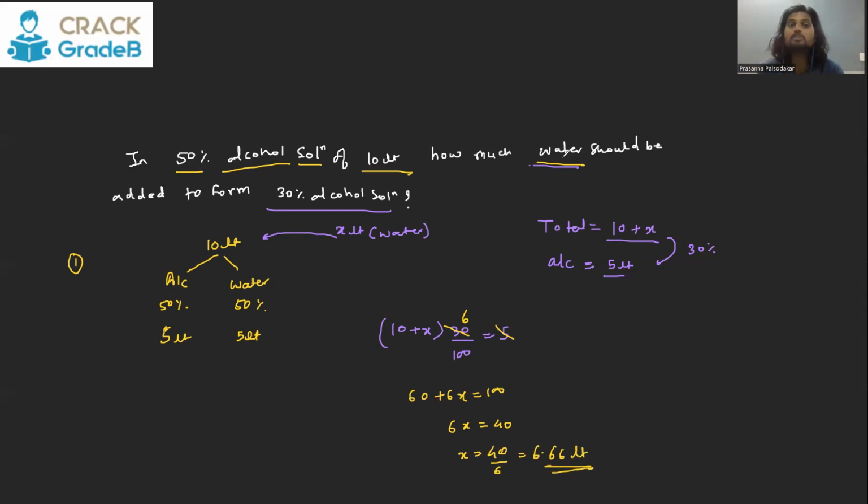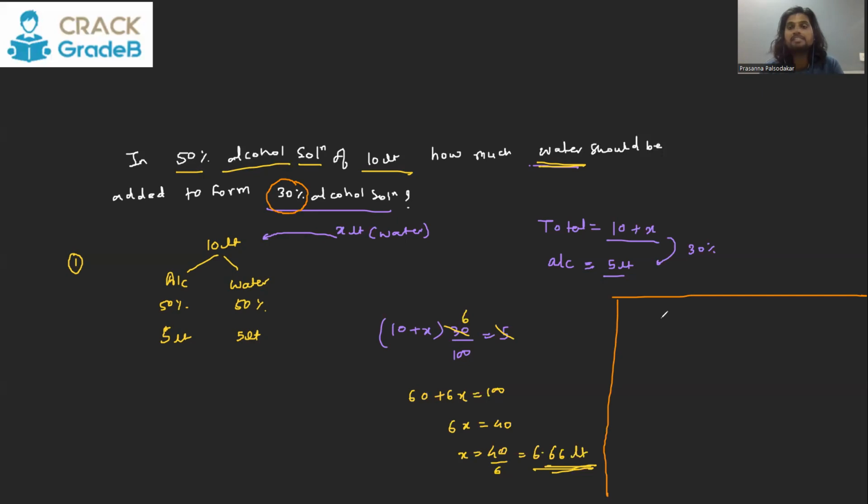So how much water should we be adding? We should add 6.66 liter water. So we can solve it like this, with the general concept. But what we saw in our average session is that these types of questions can be considered alligation questions. Here one portion is bringing its own percentage or concentration, another mixture is bringing its own concentration, and if the resultant concentration is given, then we can solve for the ratio in which they are mixed.